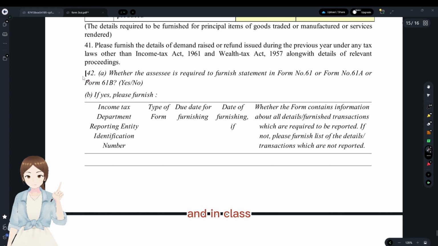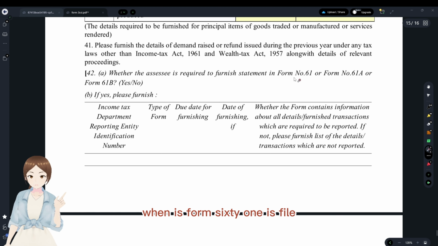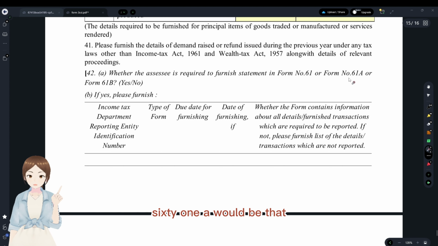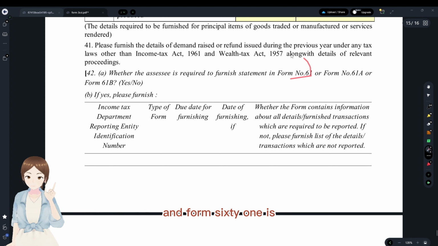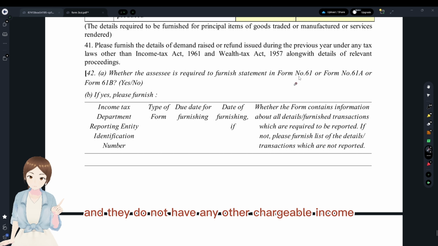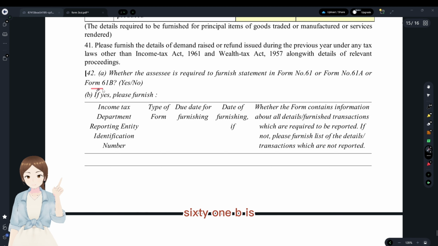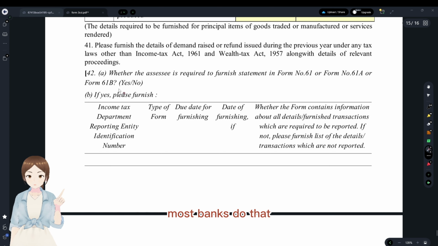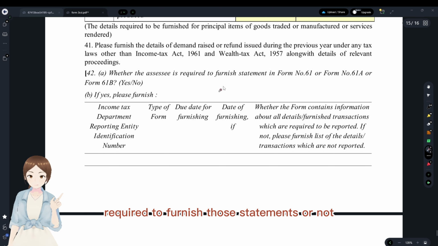revision. And in clause 42A, whether the SC is required to furnish Form 61, 61A, 61B. Form 61 is filed when the deposits or withdrawals were more than or equal to 50 lakhs, 61A would be that, and Form 61 is where the SC has only agricultural income and does not have any other chargeable income, only exempt income. 61B is when they file SFTs, the Statement of Financial Transaction. Most banks do that, whether SC is required to furnish those statements or not.